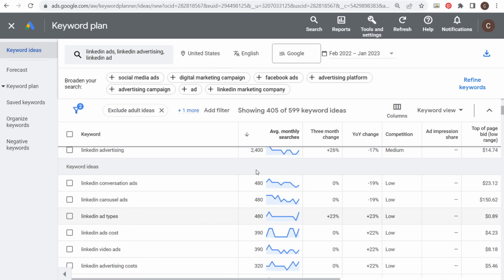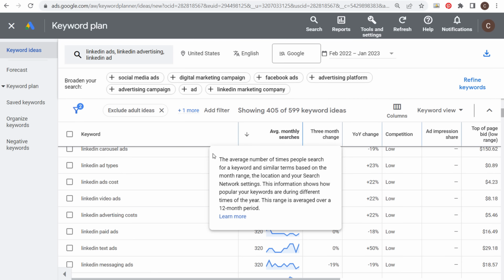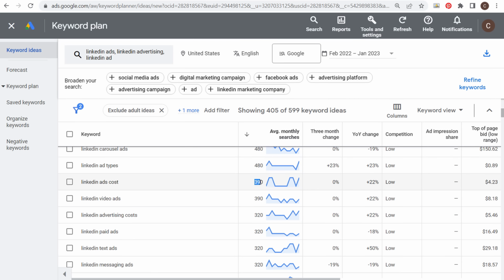Now, the other thing you're going to see is, don't get too caught up in the exact average monthly searches you're seeing, because the way the Google Keyword Planner works is something like LinkedIn ads costs and LinkedIn advertising costs are viewed as the same exact keyword when people are typing them in. So they're going to have things like LinkedIn ads pricing, price of LinkedIn ads, how much do LinkedIn ads cost. So don't get too caught up in, okay, specifically 390 searches are made per month about this keyword, because people may have thousands of searches a month about a specific topic.